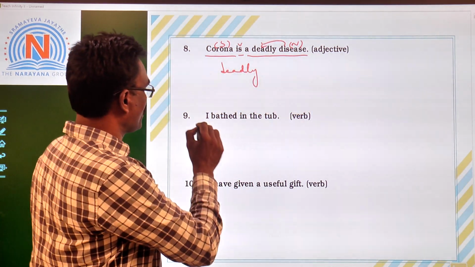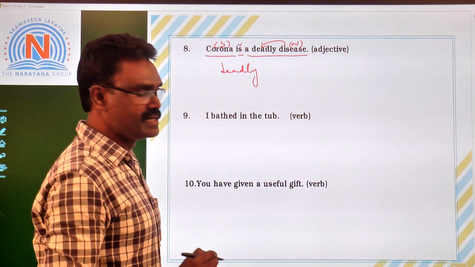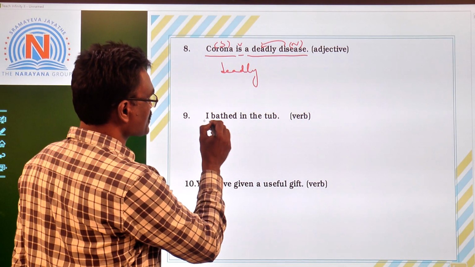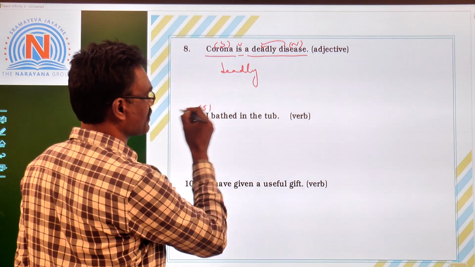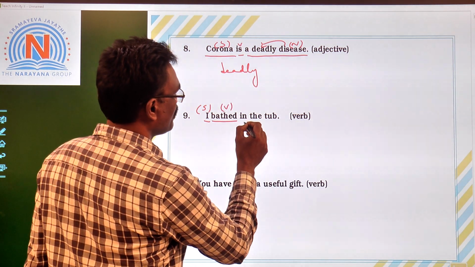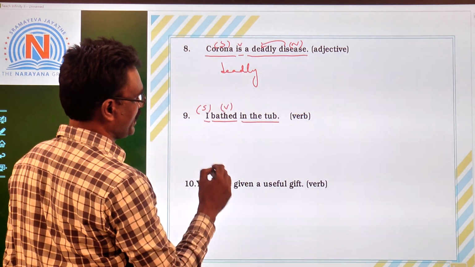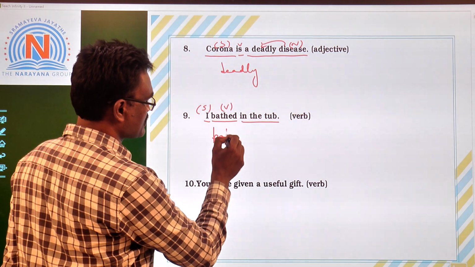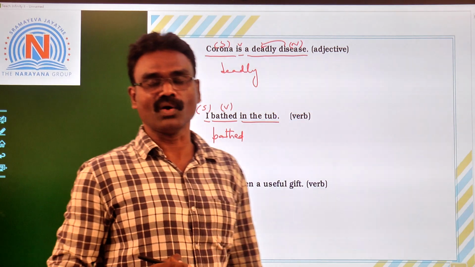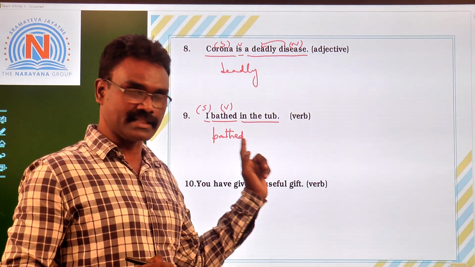Ninth one, I bathed in the tub. Identify the verb. I is the subject, a pronoun used as the subject. Bathed, so this is the verb. In the tub, other words. Right, children? So the verb we have to identify is bathed. Bath is the noun form, that is bath. It is not bathed.